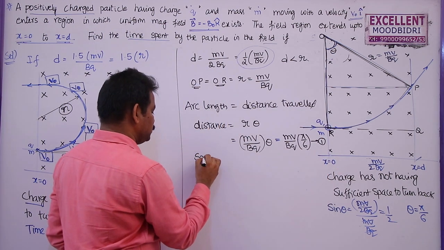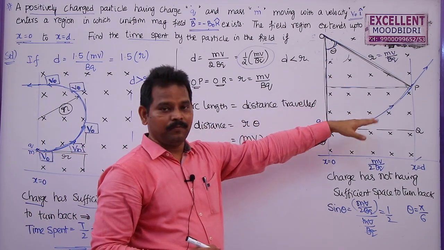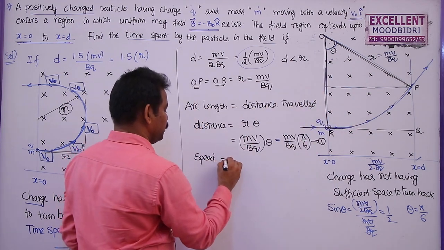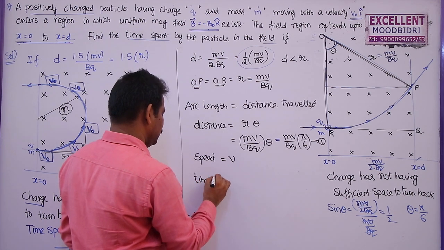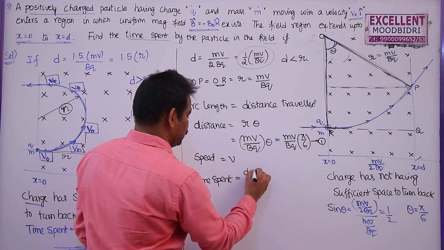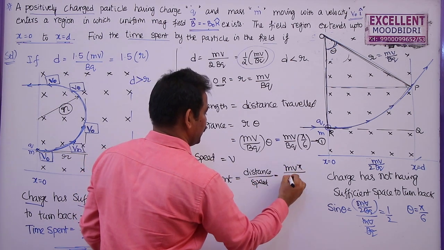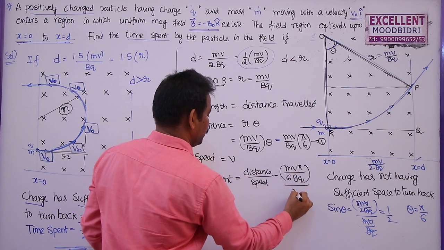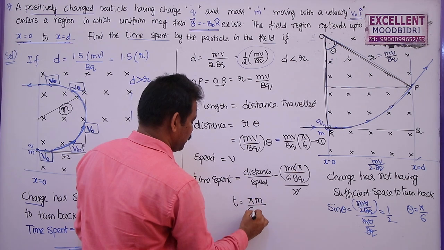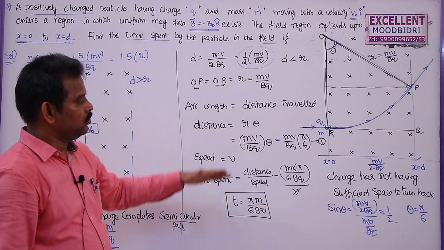So what is the speed of the charged particle? As we discussed earlier, whenever a charged particle moves in a circular path in a magnetic field, the magnitude of the velocity never changes, so the speed remains constant. Speed is equal to v. The time spent is given by distance traveled by speed, which is mv pi by 6bq by v. The v's get cancelled, so time is equal to pi m by 6bq. This is the time taken by this charged particle to describe this arc.